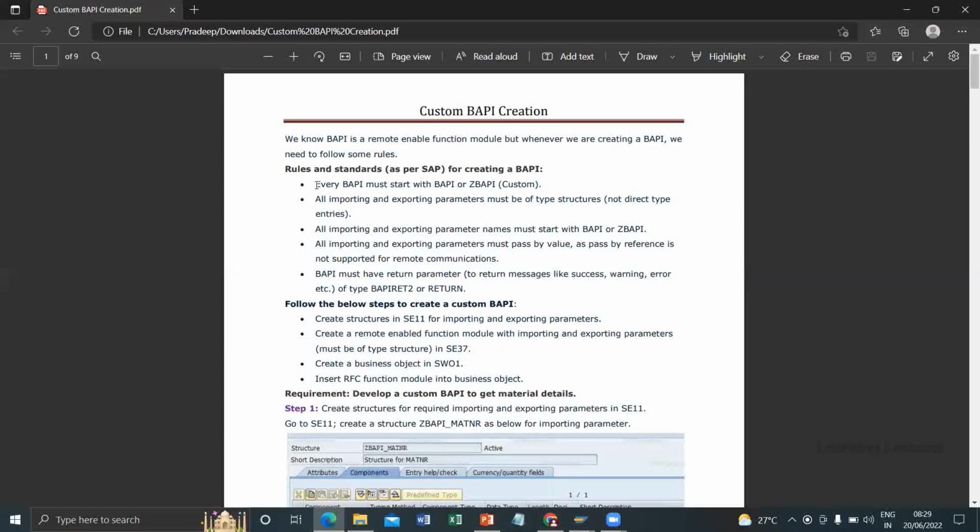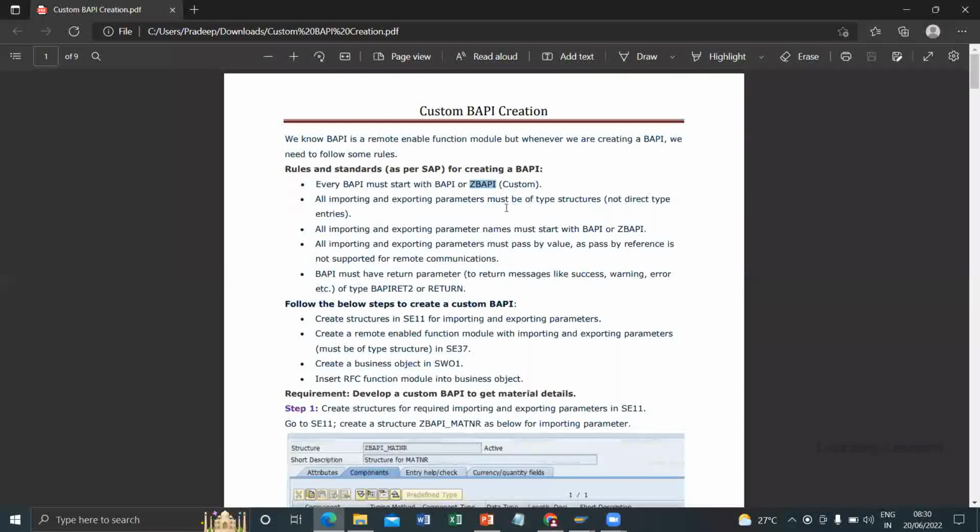It will identify that we are not following the rules and standards. So every BAPI must start with BAPI or ZBAPI. BAPI means it's a standard BAPI. ZBAPI means it comes under custom BAPIs. So whatever we are going to create now should start with ZBAPI.